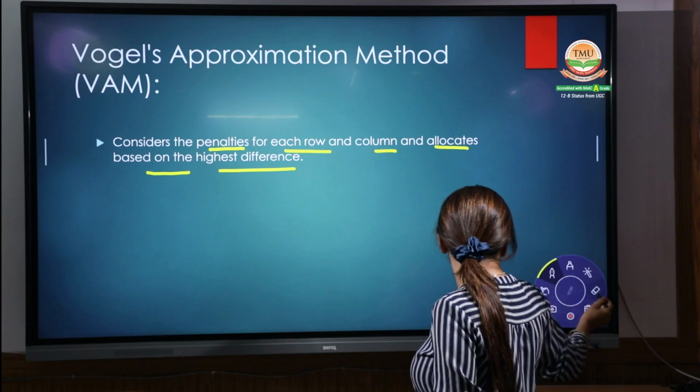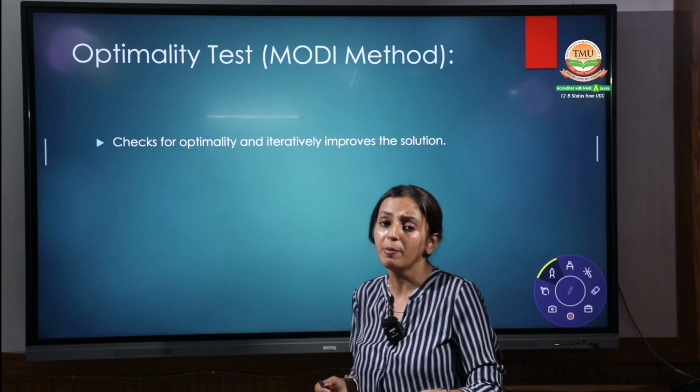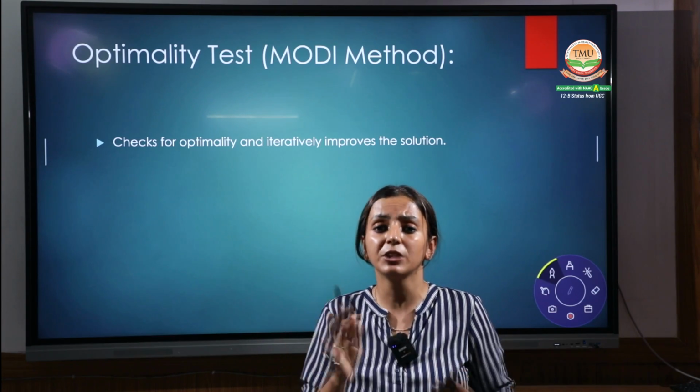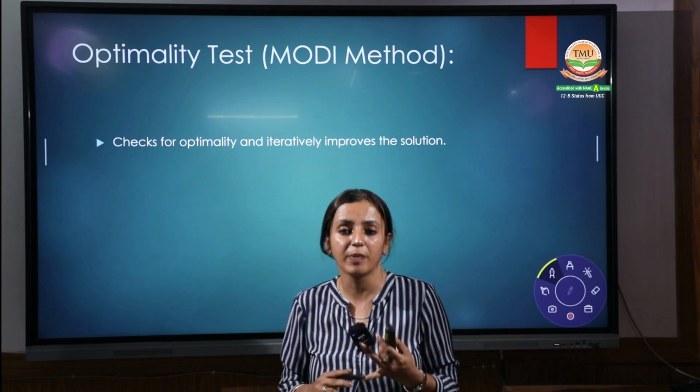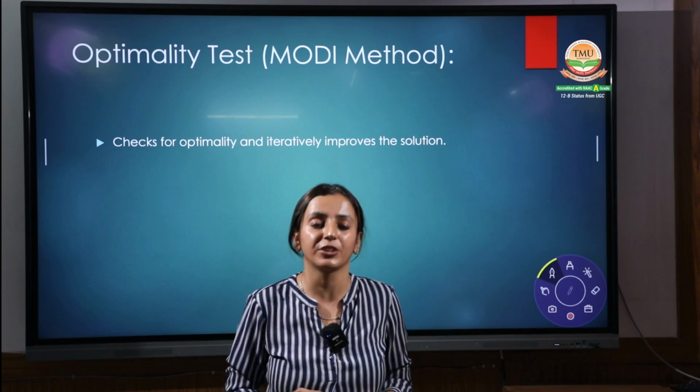Okay. Coming up to the next point, after VAM. When we are using these three methods, the northwest method, least cost method and the VAM method, we find the initial feasible solution.